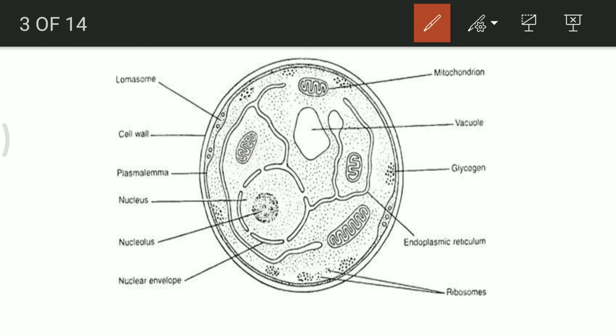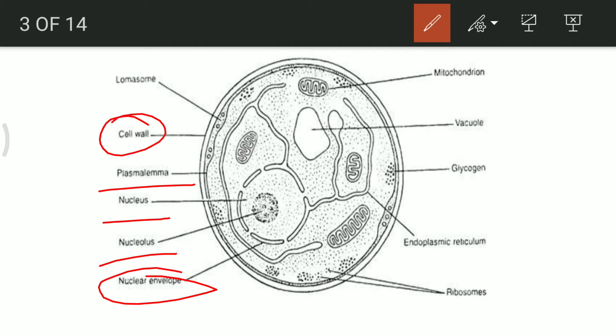Nuclear envelope is present in these fungal cells, and because the nuclear envelope is there, this gives the cell a name, that is eukaryotic condition. So eukaryotic condition is maintained in case of fungus because of the presence of nuclear envelope. Nucleolus contains the protein synthesizing property. Nucleus has the genome of the fungal cell. Plasmalemma is the outer plasma membrane kind of covering which separates the intracellular content of the fungal cell from the extracellular content.